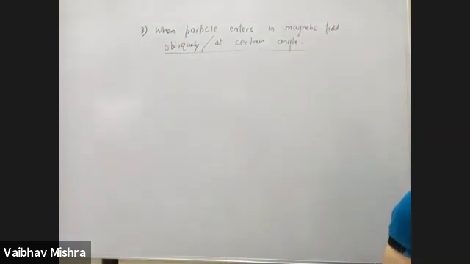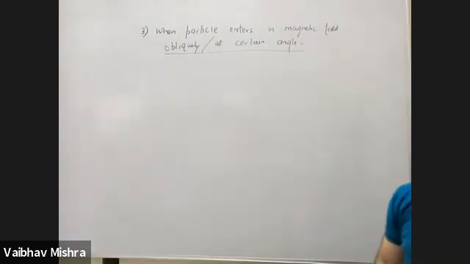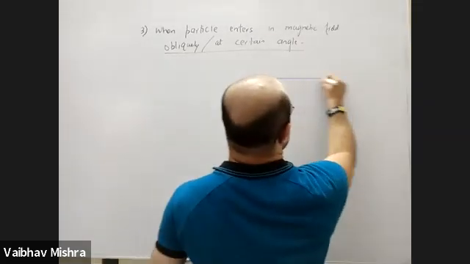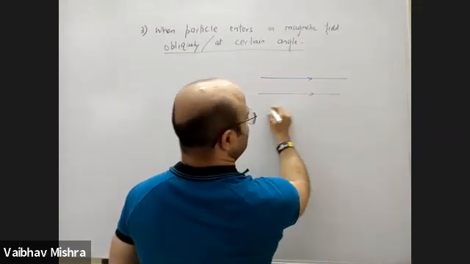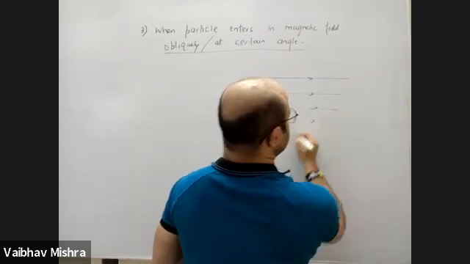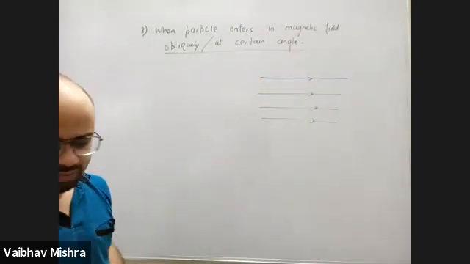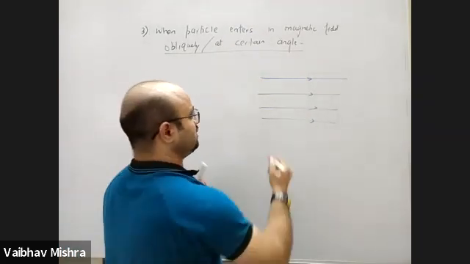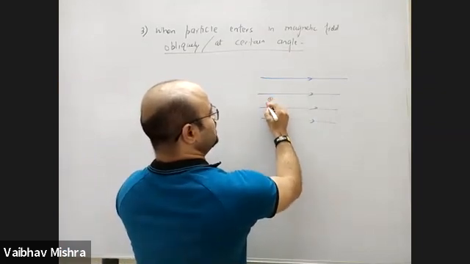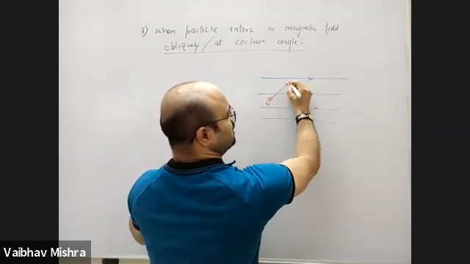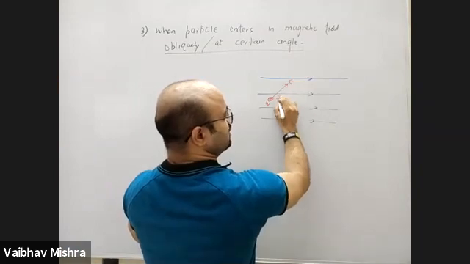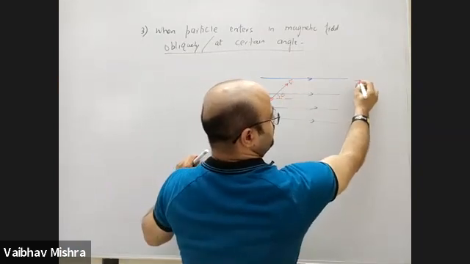Right? So there is a charged particle which is entering into the magnetic field, not along it, not perpendicular to it, but at some other angle. We might have done this in the last class, but okay, once again the revision. Charged particle Q enters at an angle theta with respect to the magnetic field.